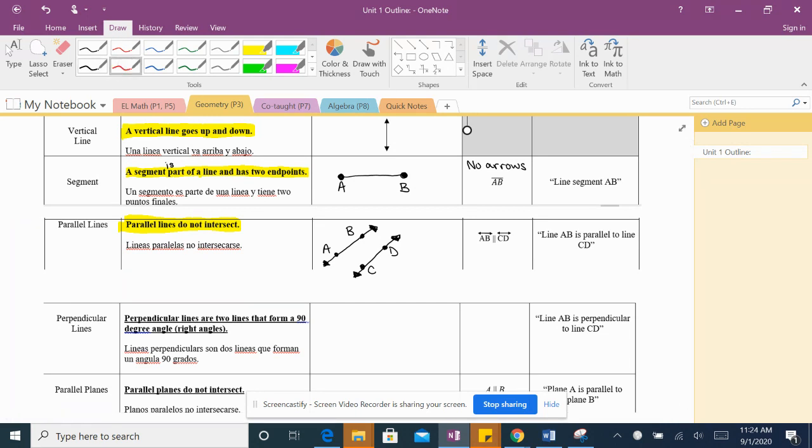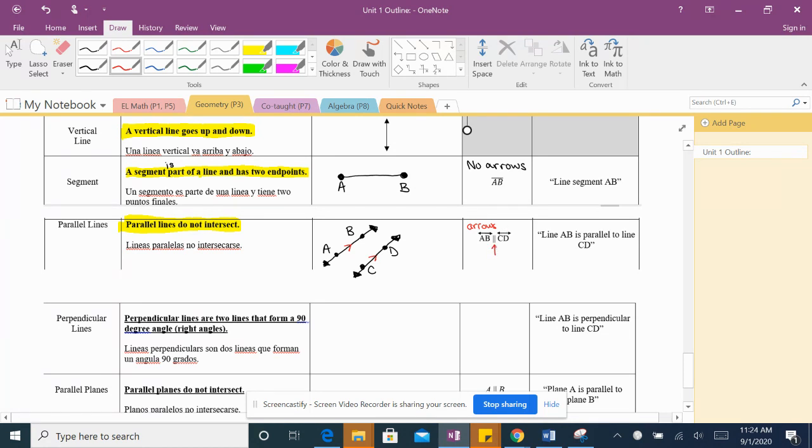These lines are parallel if they have an arrow in the middle. Si hay una flechita en el medio, esas líneas son paralelas. The symbol is AB y una línea con flechitas arriba porque este representa una línea y aquí también.